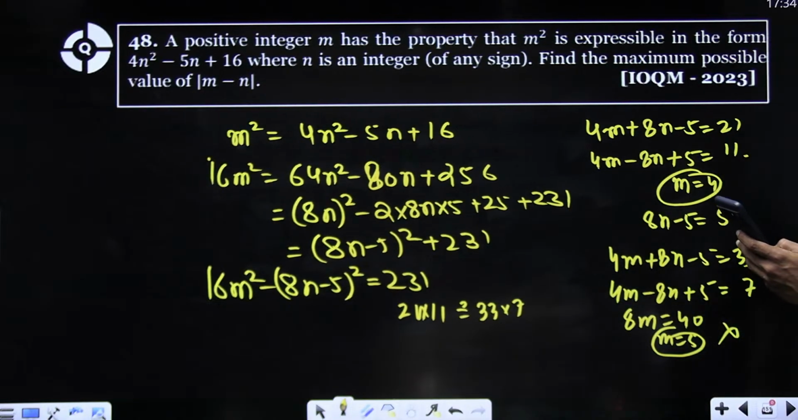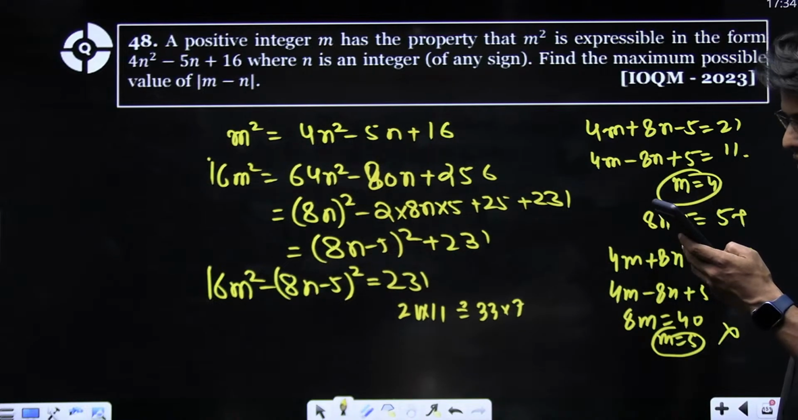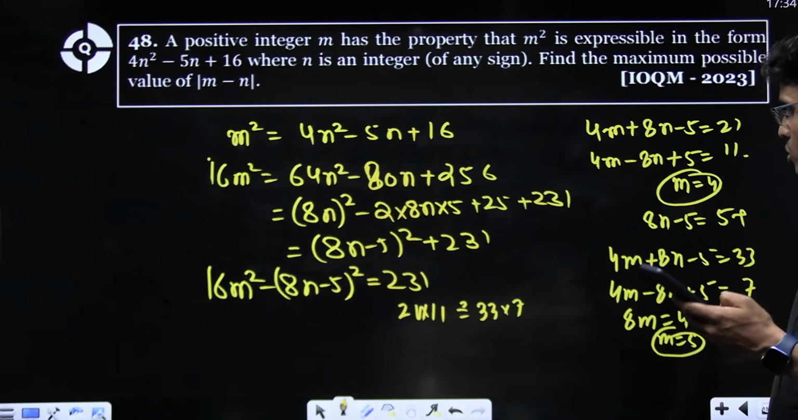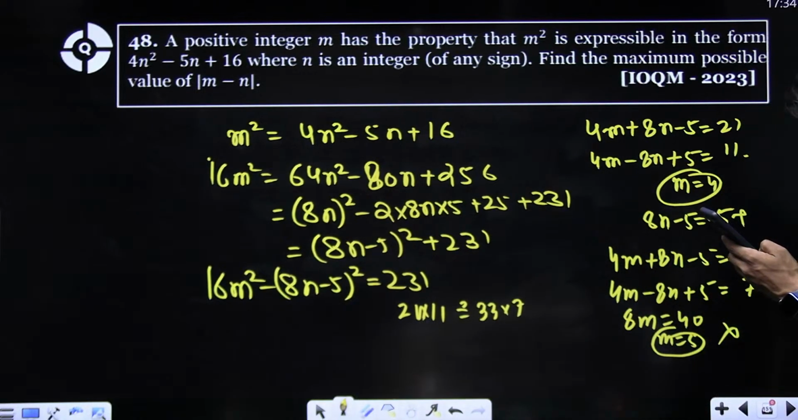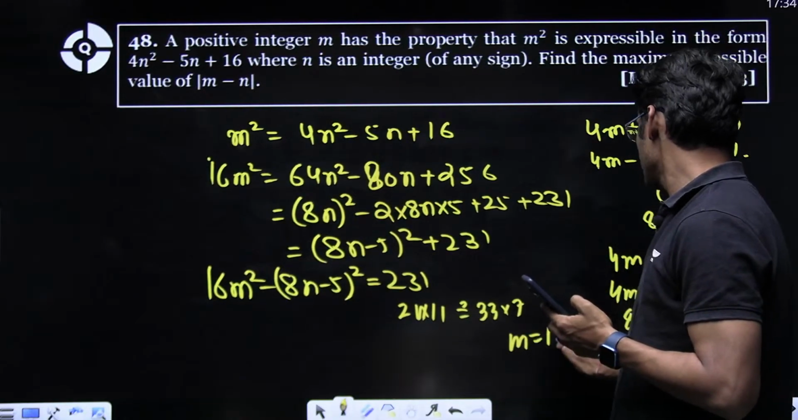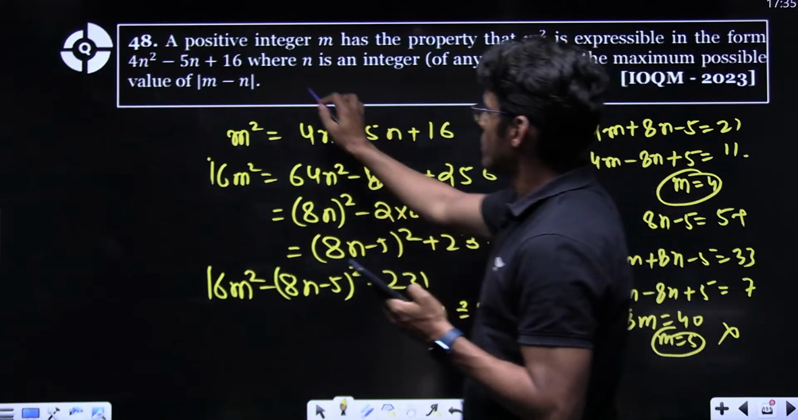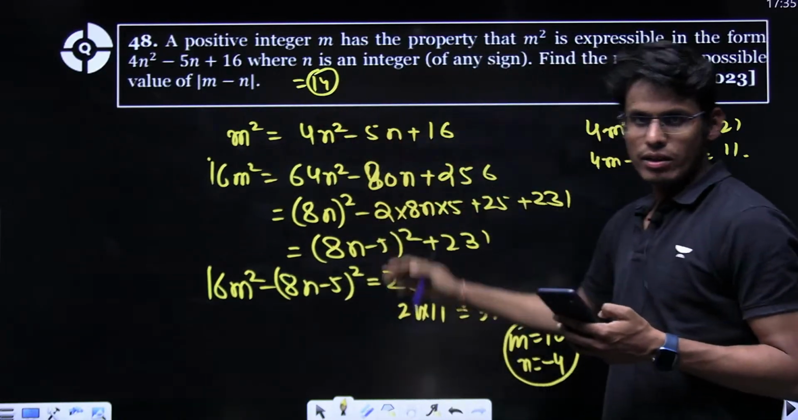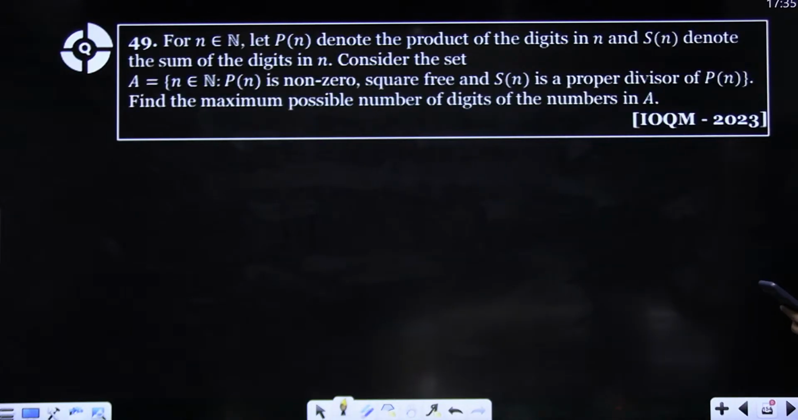Basically here, 7 into 11 into 3, this is okay. So eventually m will be 10 and n will be -4, right? So this will be 14. Basically, you have to do hit and trial, different permutations and combinations, right? So 14 is the correct answer.